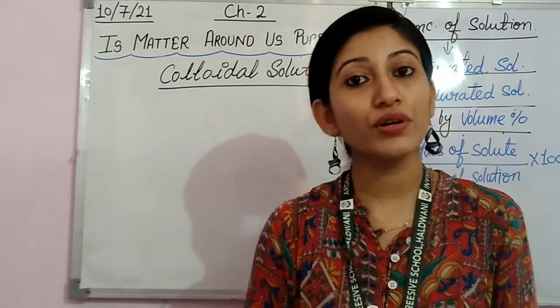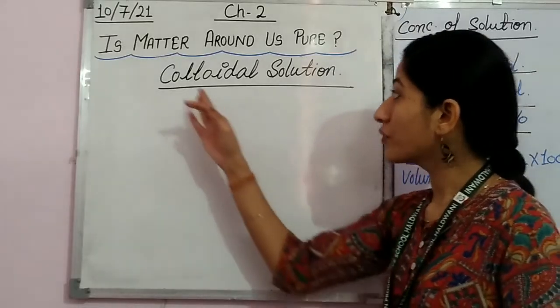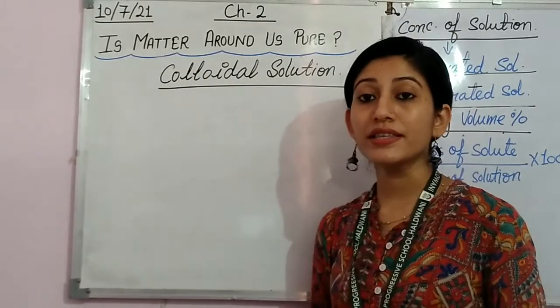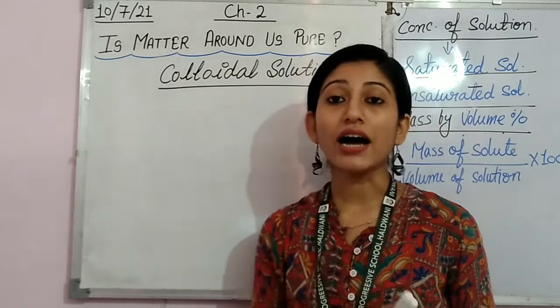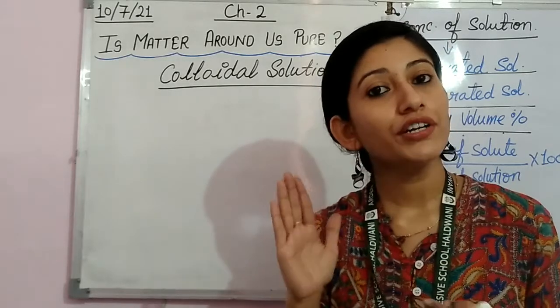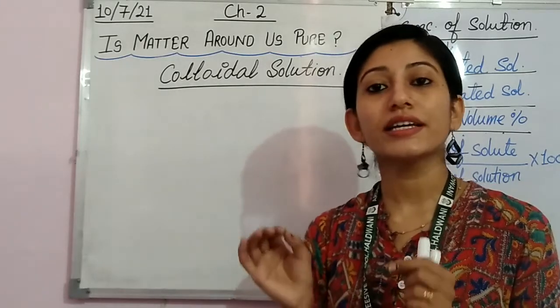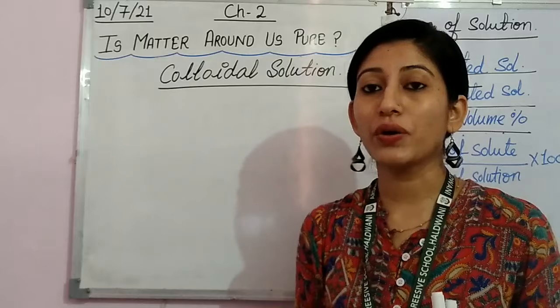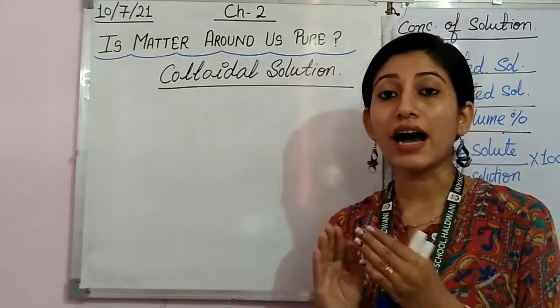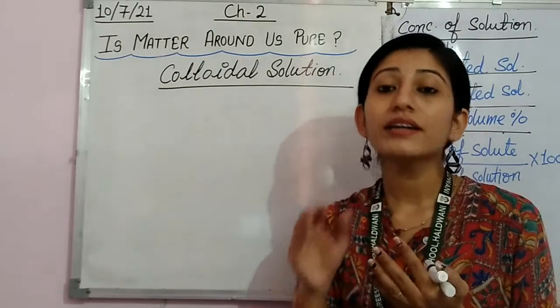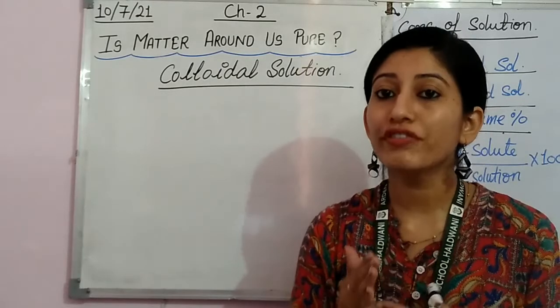So such type of solutions are called colloidal solutions. The particles in a colloidal solution are so uniformly distributed, though it is an example of a heterogeneous mixture only. But in this type of mixture, the particles are very fine and they are distributed uniformly.